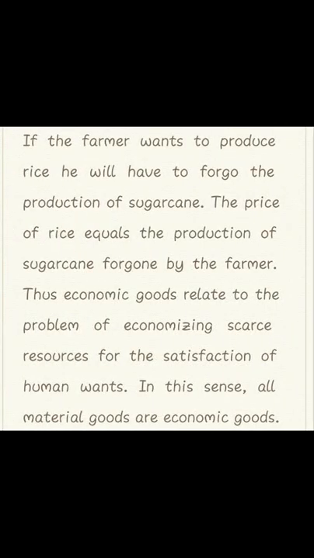For example, if a farmer wants to produce rice and sugarcane on the land, but land is limited, the farmer chooses one, rice or sugarcane, because limited resources are given. If the farmer chooses rice, he can't produce sugarcane. This type of good we say is an economic good.